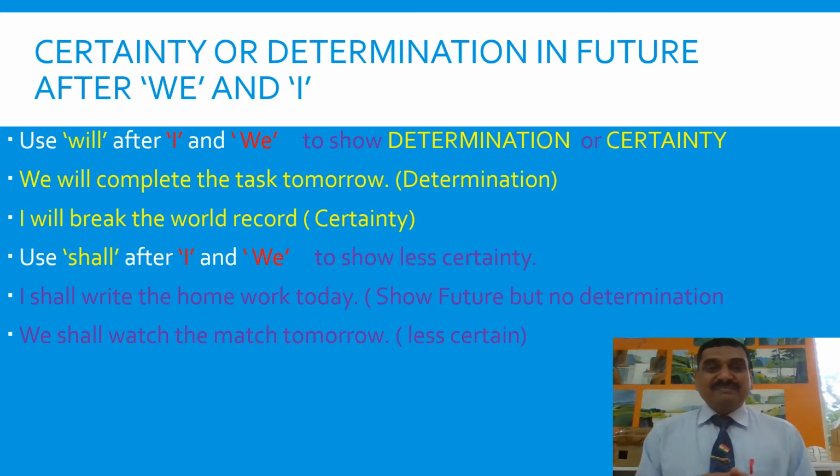They are determined. I shall write the homework today. Shows future but no determination. We shall watch the match tomorrow. It is less certain. But if I say we will watch the match tomorrow, it will be more certain.